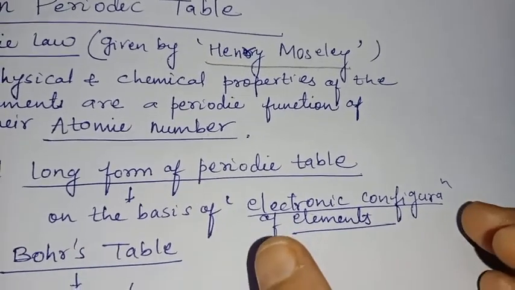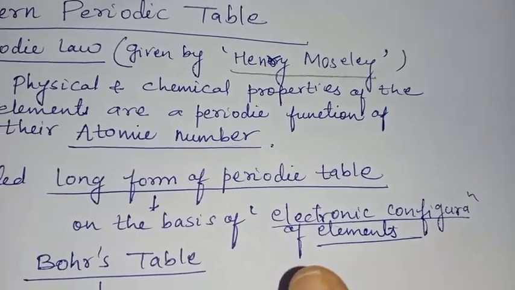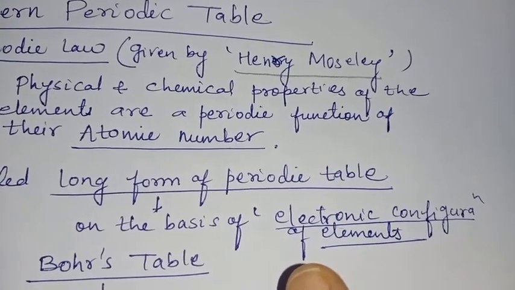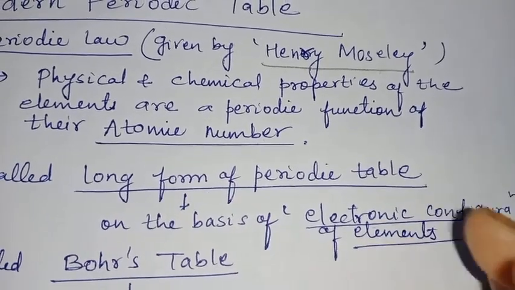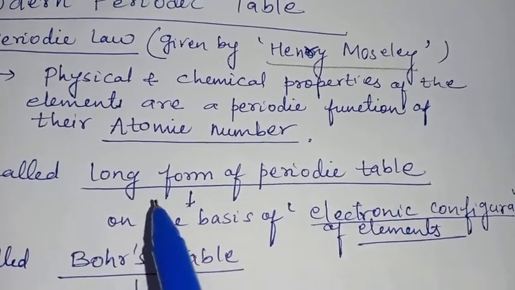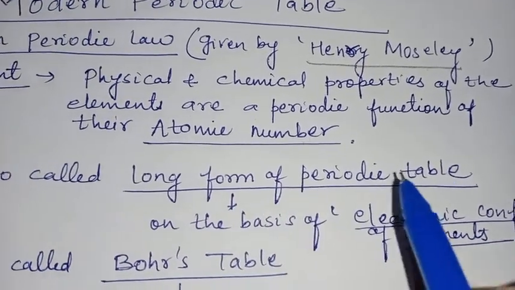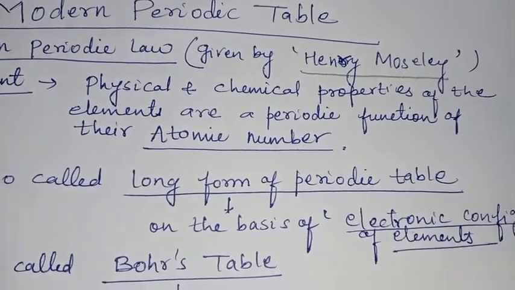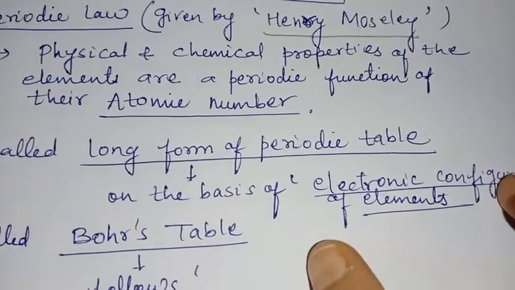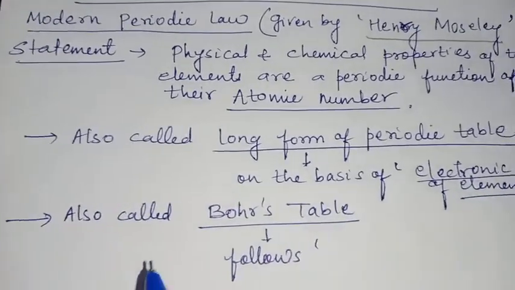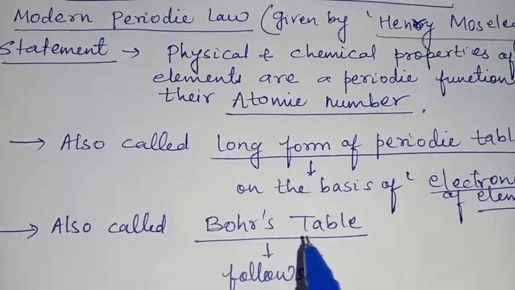So on the basis of how the electronic arrangement has been done in the shell or the orbit, the elements are arranged. That's why it is called the long form of the periodic table. It is the periodic table based upon the electronic configuration of elements. And it is also sometimes called Bohr's table.